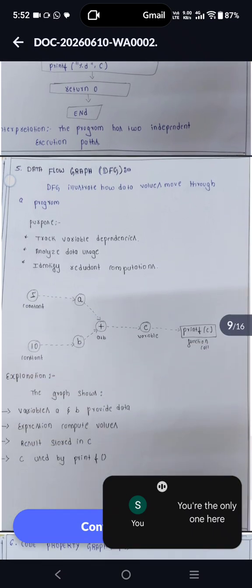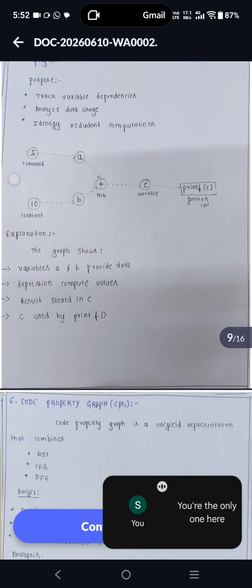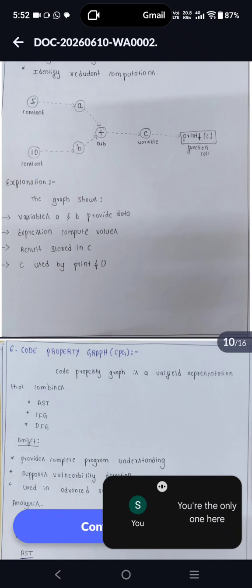Next is the data flow graph. Its purpose is to track variable dependencies, analyze data usage, and identify redundant computations. The graph above shows variables a and b providing data to an expression that computes a value, the result is stored in c, and c is then used in the print statement.